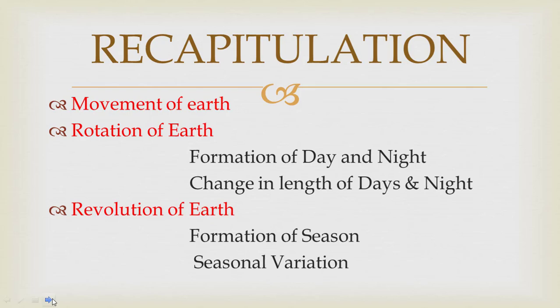So now we will recapitulate what we have studied in today's lesson. Movement of earth, we know that there are two types of movements: rotation of earth and revolution of earth. In rotation of earth we studied formation of day and night, and how the change in length of days and nights occurs. And in the second step we studied revolution of earth. We defined revolution and learned the formation of seasons and seasonal variation.